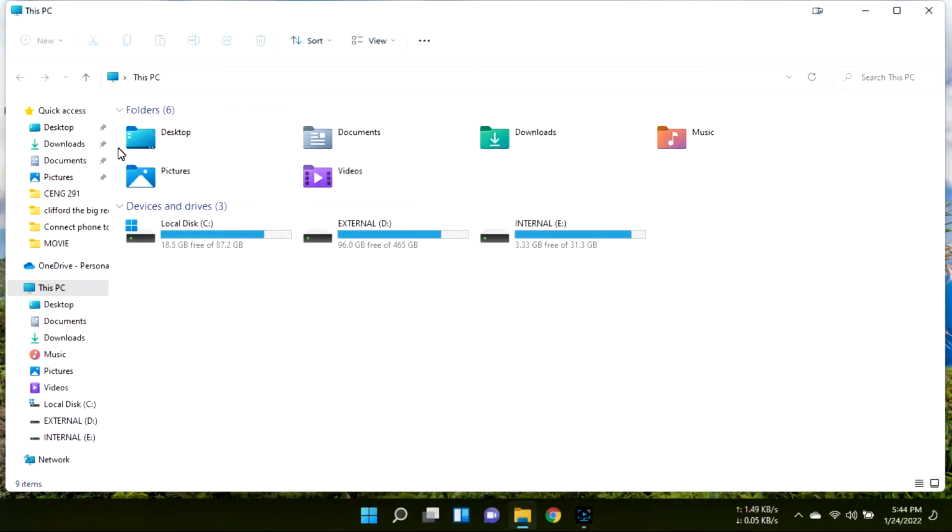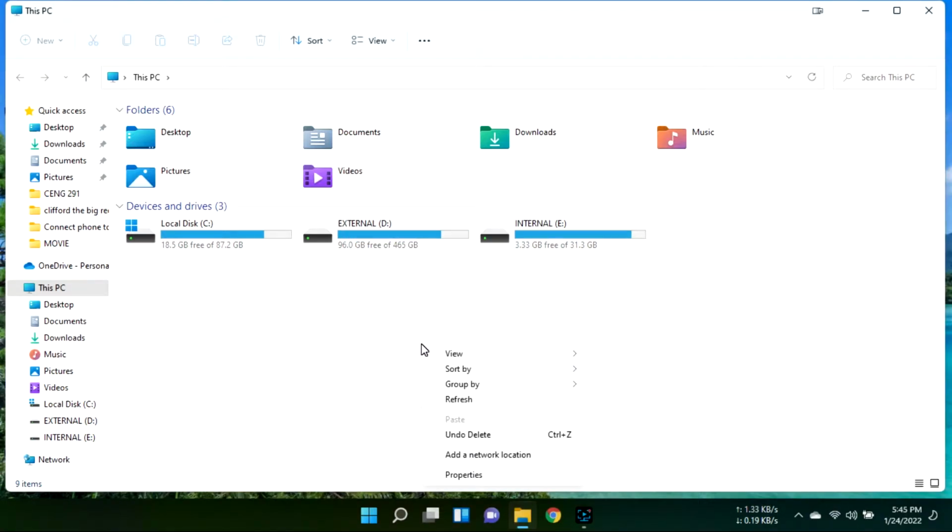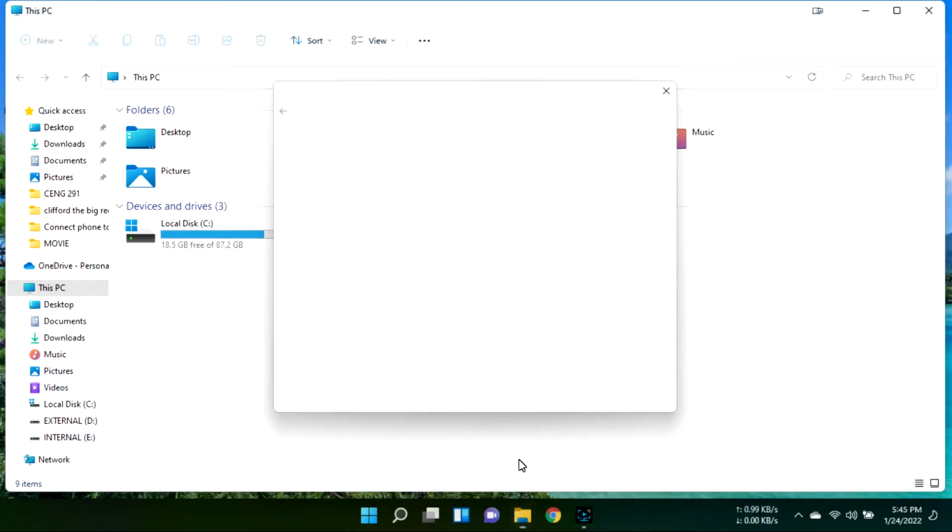So in the space down here, I'm going to right click, show more. For Windows 11, you have to right click and then click on show more before this pops up. But with Windows 10, you just right click and this will come. So once this shows up, you click add a network location. Click on next